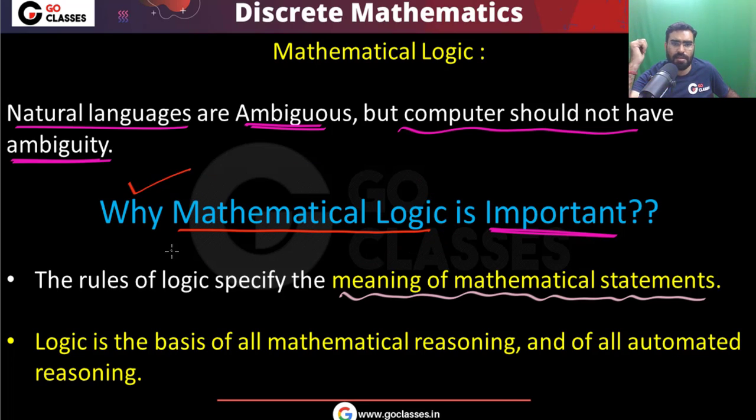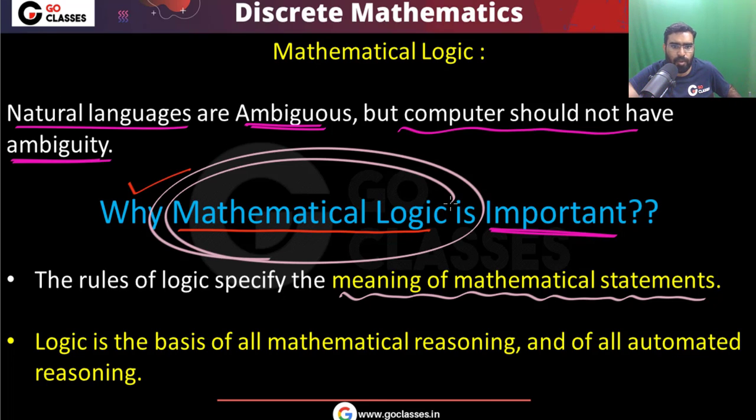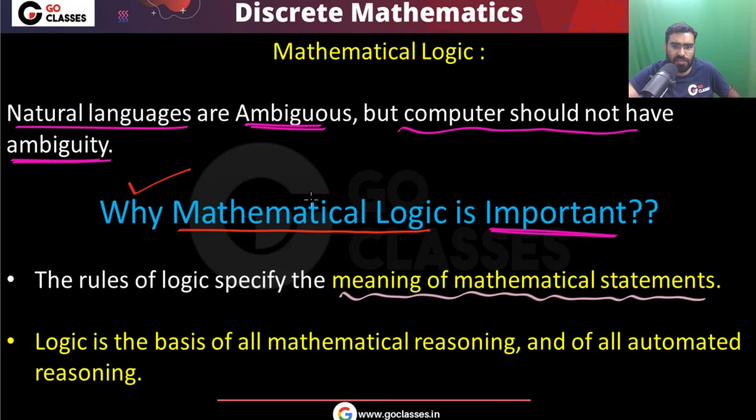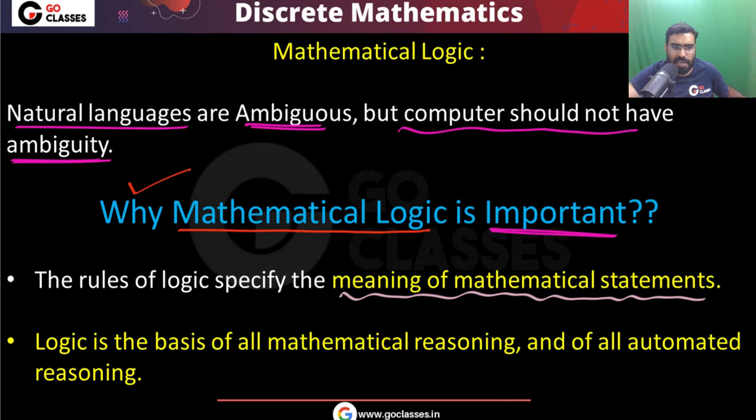This is one of the reasons why mathematical logic is so important. It is an extremely powerful tool for computer science people. Whatever statement you make using mathematical logic will be unambiguous and precise. Second point, mathematical logic is the basis for all mathematical reasoning and all automated reasoning.